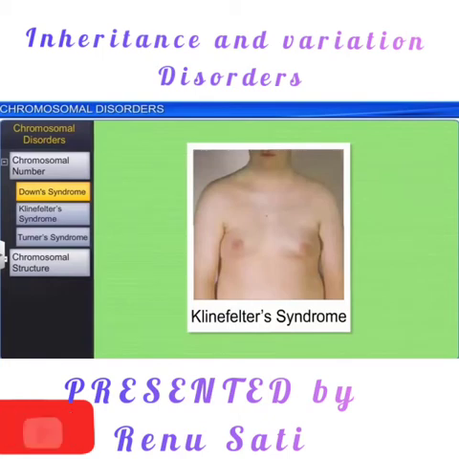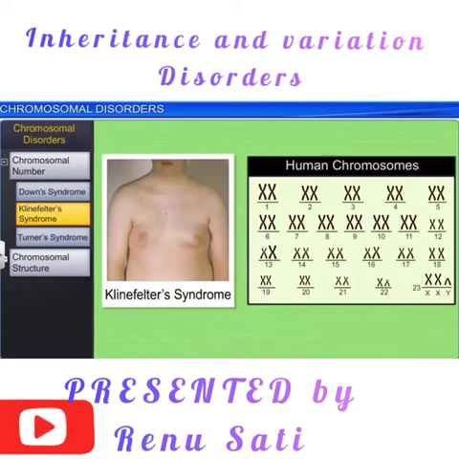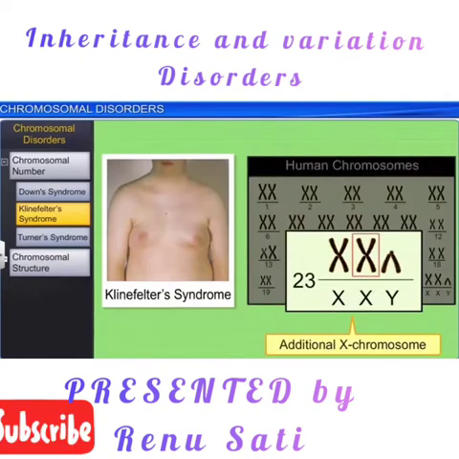Klinefelter syndrome, they are the male having the female characteristics, or you call them eunuchs. So in this case, one extra X chromosome is there, XXY condition.